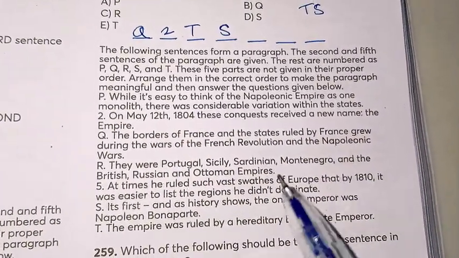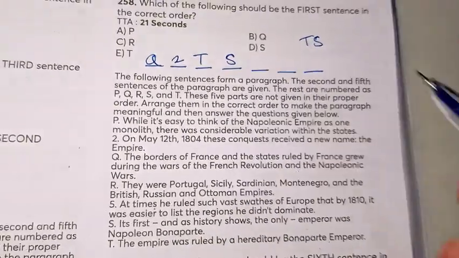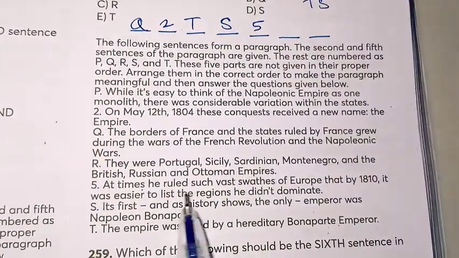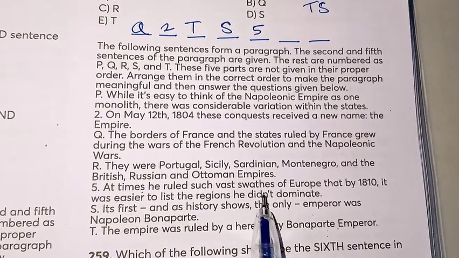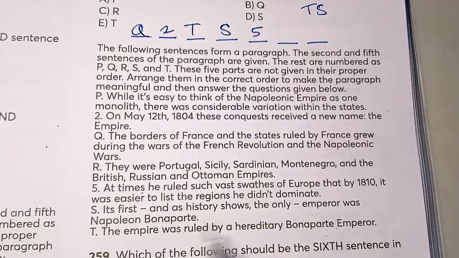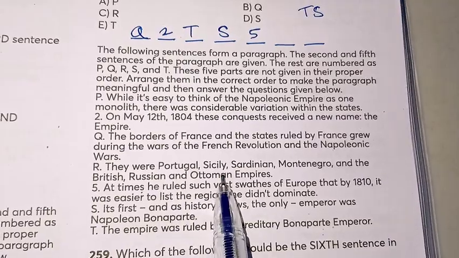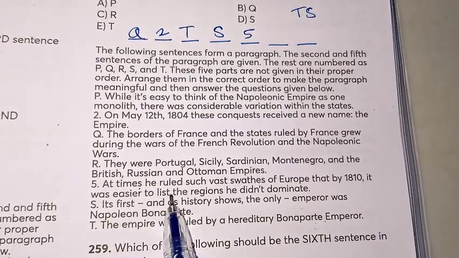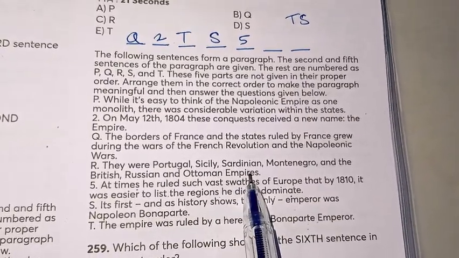Here the fifth sentence is fixed, so we will write 5, and now we are left with R and P. We will read fifth: at times he ruled such vast swathes of Europe that by 1810 it was easier to list the regions he did not dominate. Then R: they were Portugal, Sicily, Sardinia, Montenegro, and the British, Russian, and Ottoman empires. First they are telling it was easier to list the regions he did not dominate, and after that the regions are written.